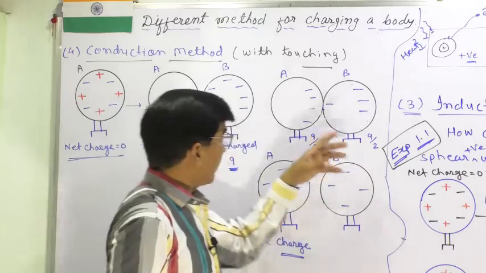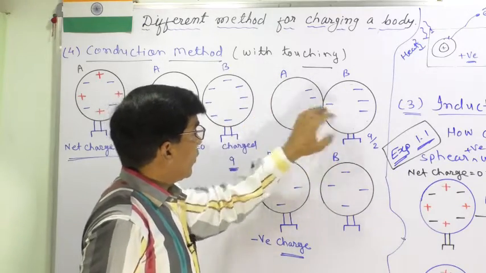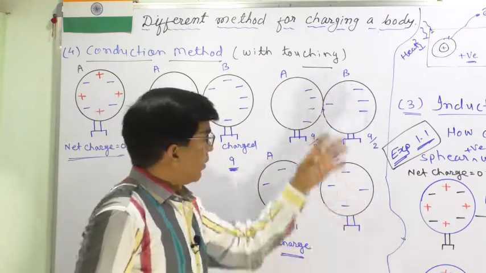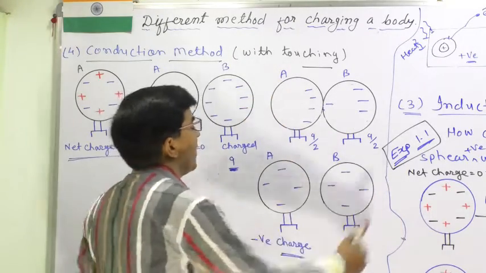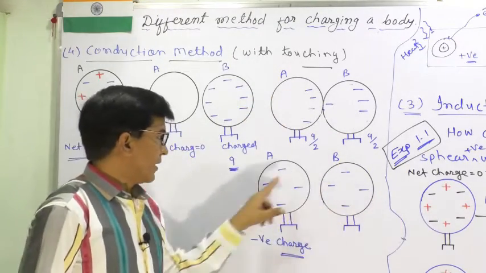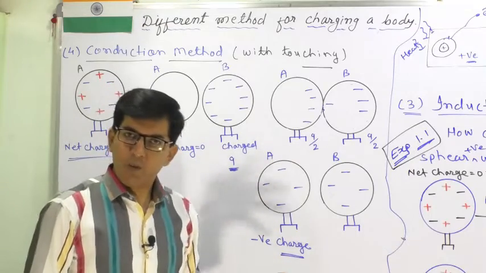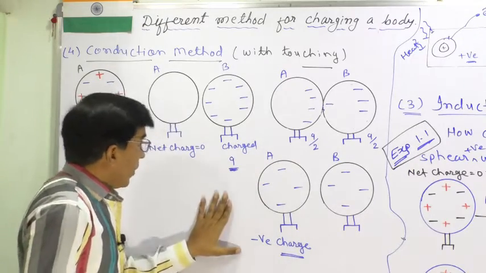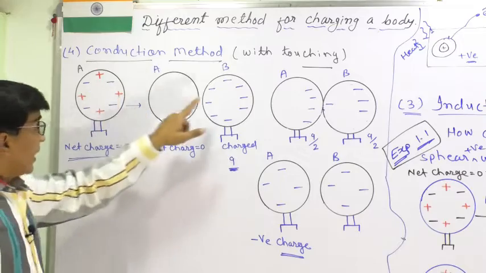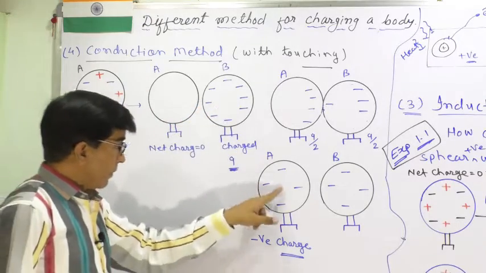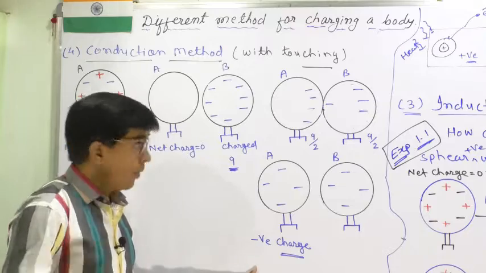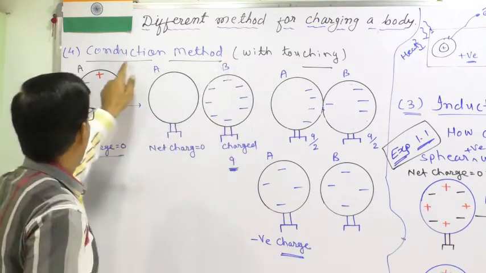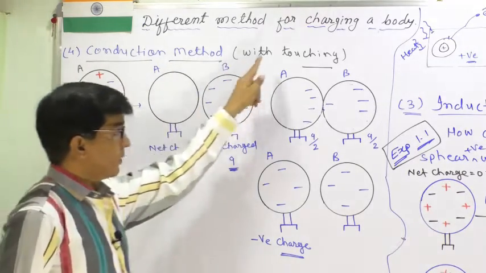Because of the repulsion force, their charges will be equal, so the transfer will stop. When we separate them, these charges will be equally distributed. Since we used a negatively charged body, this sphere will be charged negatively. Must remember, this is the method of conduction, with touching.